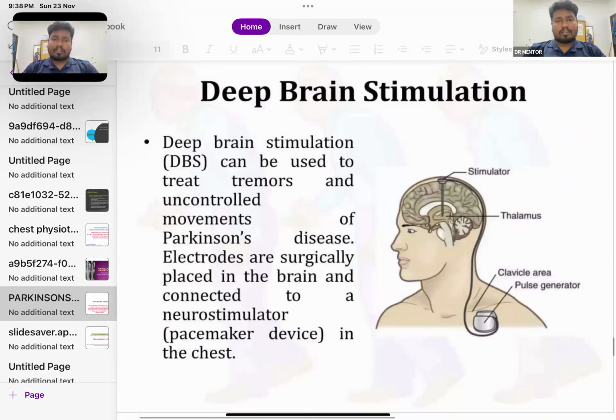So this is the deep brain stimulation, and this is how the procedure is done. Deep brain stimulation can be used to treat the tremors and uncontrolled movements of Parkinson's disease. Electrodes are surgically placed in the brain and connected to the neurostimulator, a pacemaker-like device.